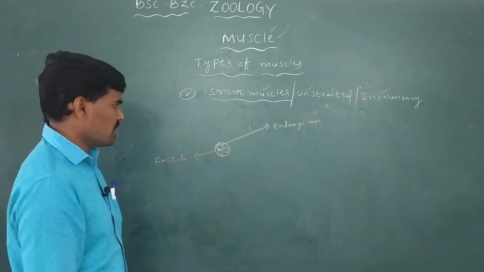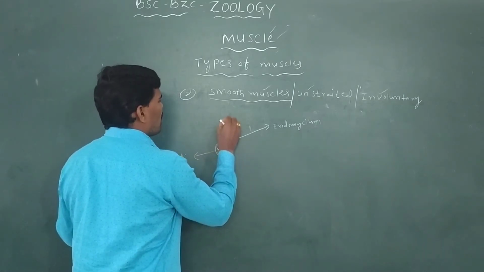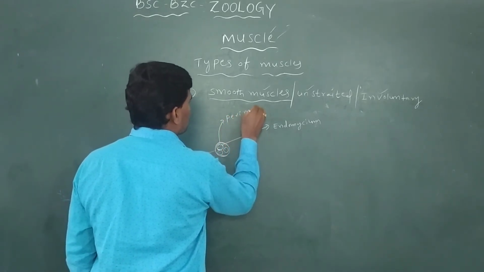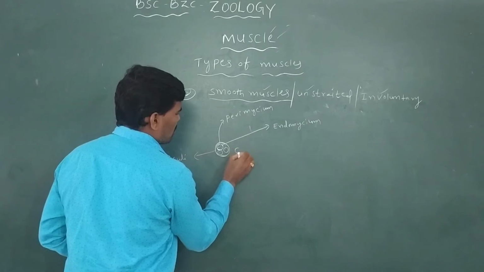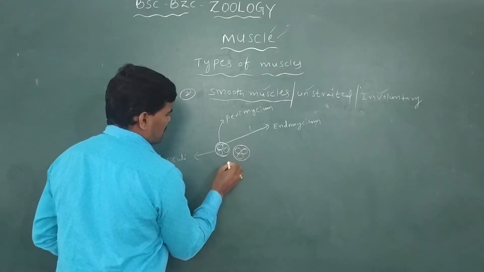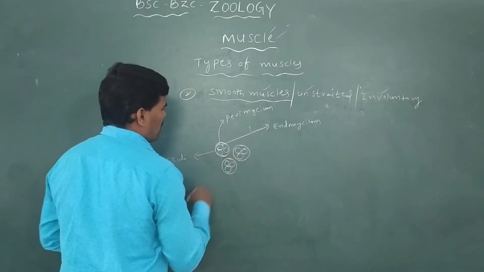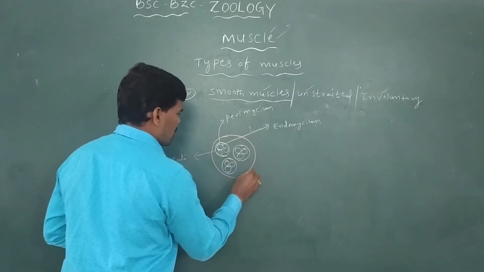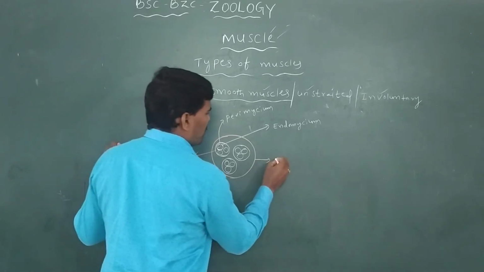The fasciculi are covered by another layer of muscular tissue called the perimysium. The number of fasciculi, with the outer surface covered by muscular tissue, is called the epimysium.